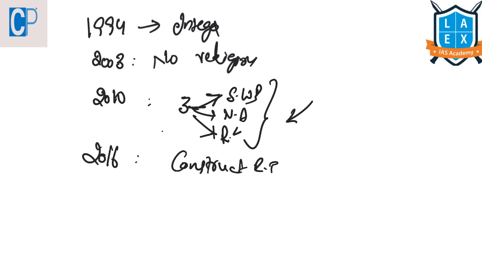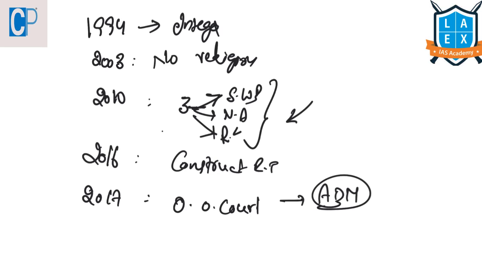Whereas in 2017, Justice Kehar, who was the Chief Justice of India at that time, suggested an out of court settlement among the rival parties. Out of court. This is nothing but our alternate dispute mechanism. This is what was suggested by Justice Kehar in 2017.